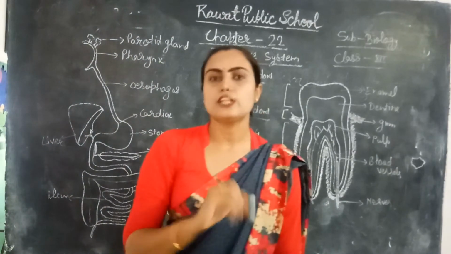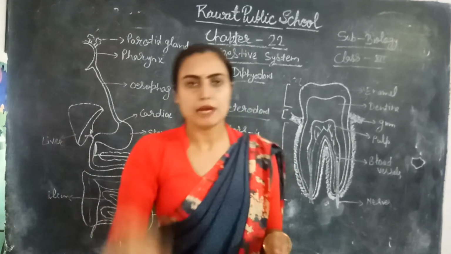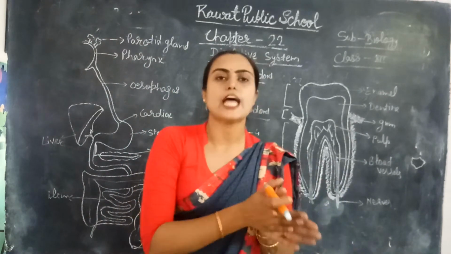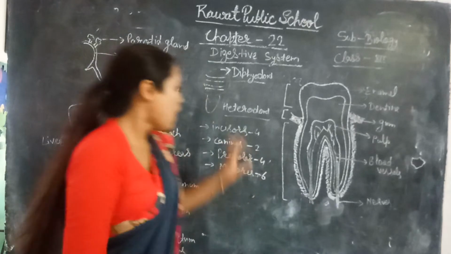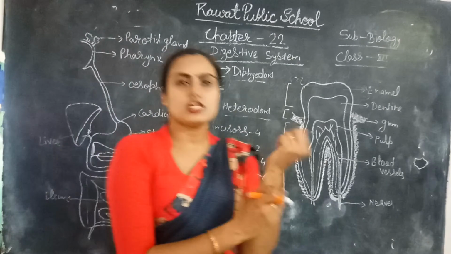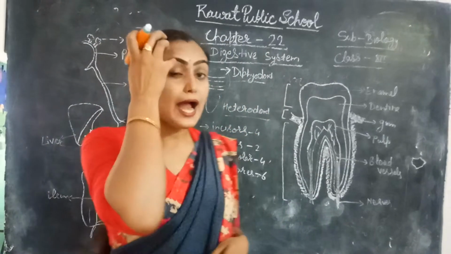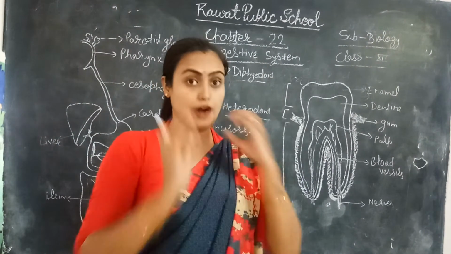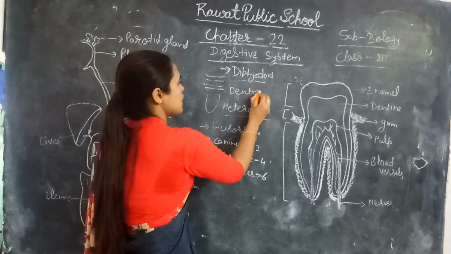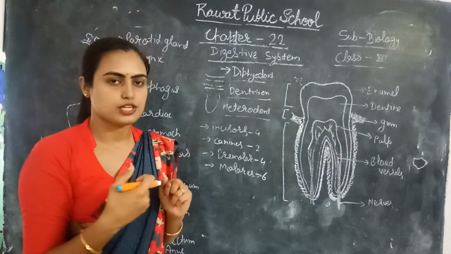The first teeth are milk teeth or deciduous teeth, which are 20 in number, and they are replaced by the permanent teeth, generally between the age of 6 to 12, right? So heterodont because we have four kinds of teeth, and diphyodont because we have two sets of teeth. Milk teeth are replaced by permanent teeth, right? And the arrangement of teeth in the socket is called dentition.